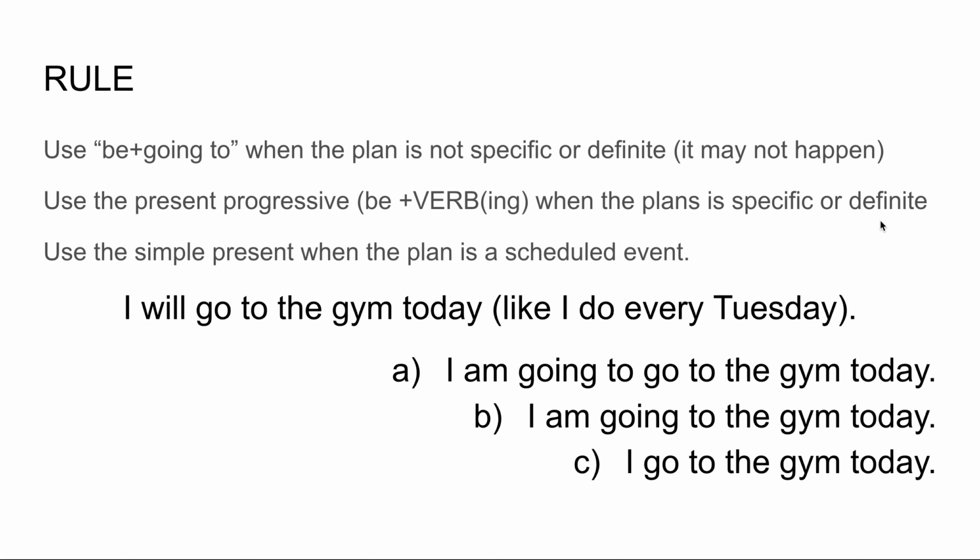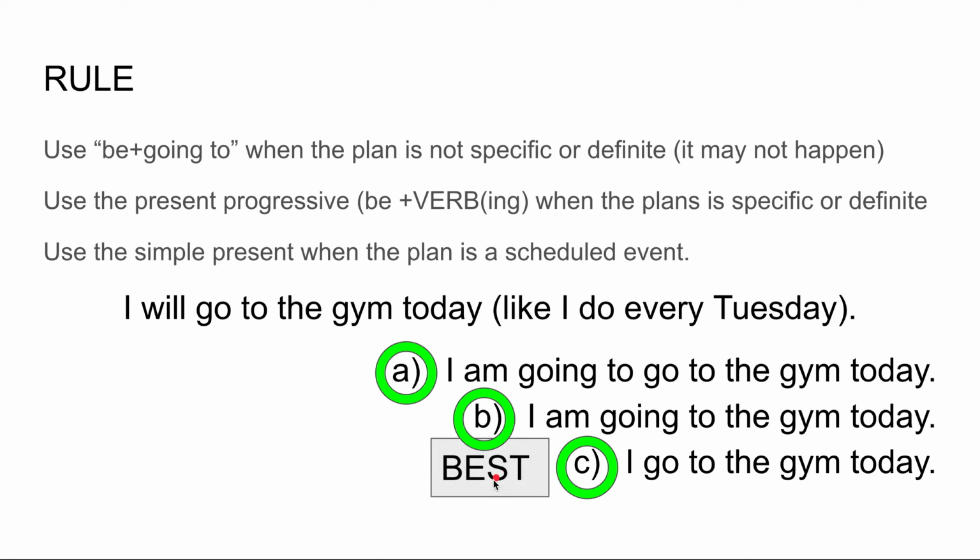Let's move on. Let's look at this one. This one's a good example. "I will go to the gym today, like I do every Tuesday." Okay, so A, I'm going to the gym today. That's okay. B, I'm going to the gym today. That also works. And C, I go to the gym today. That works too. Okay, the best answer is this one: I go to the gym today. Why? Because it's an activity that I do every Tuesday.